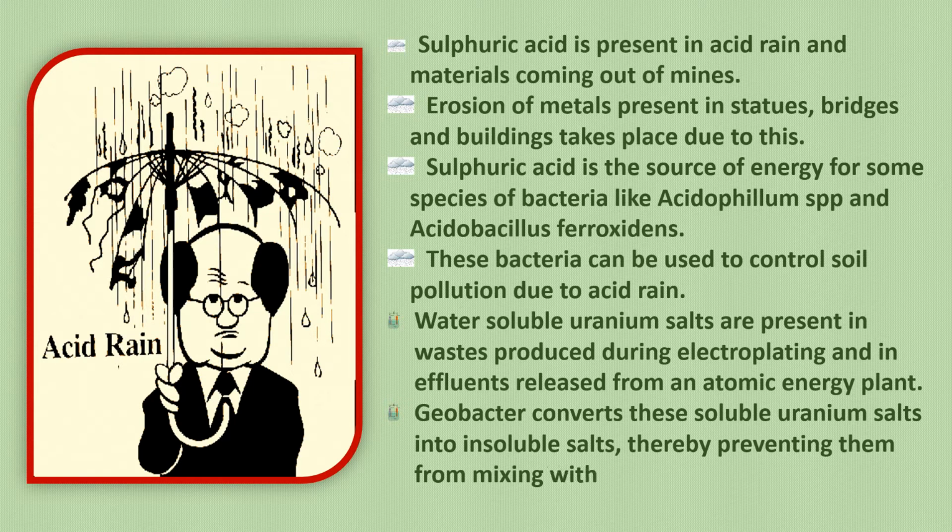Insoluble meaning they cannot dissolve now, and therefore the groundwater is saved from these uranium salts. So the function of Geobacter is to convert the uranium salts into insoluble salts, and so they cannot mix with water.